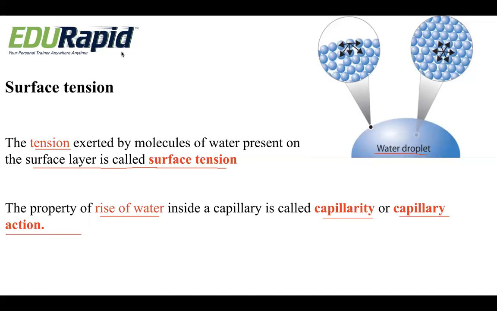The best example I can give you is the rise of water from the root to the shoot system in plants. When we put water to the roots, it will reach up to the shoot system. It is because of the capillary action of the water. So it is one of the important properties of water, that is capillarity.